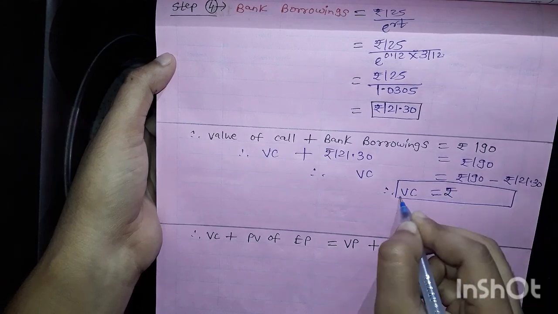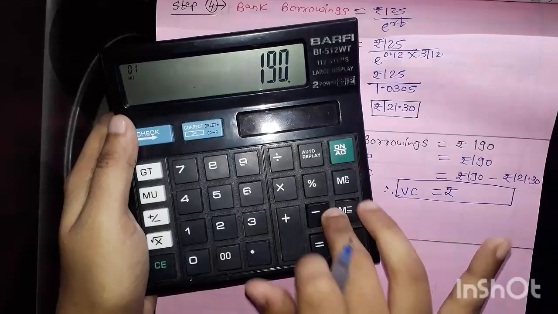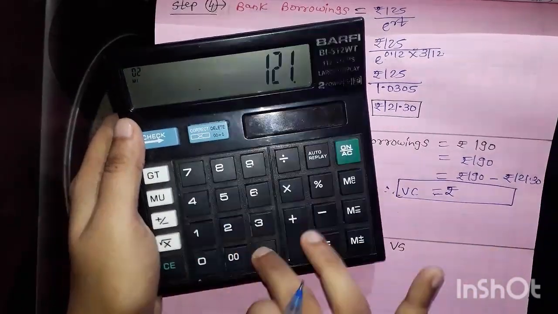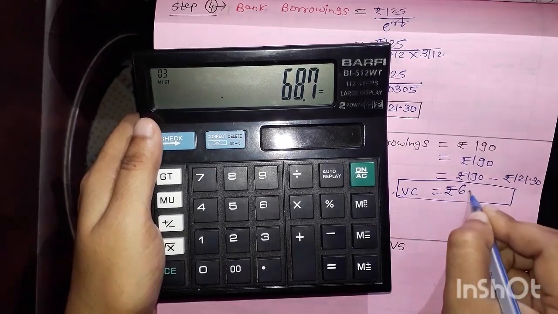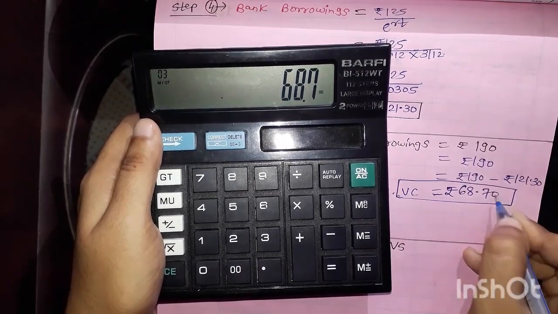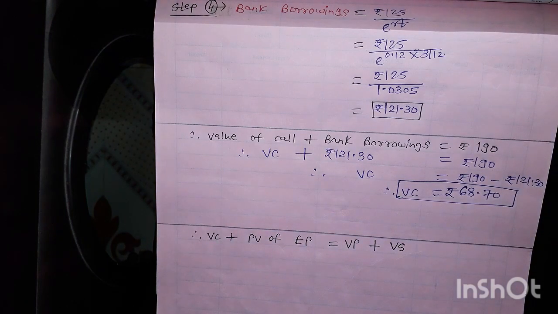I will get the value of the call option: 190 minus 121.30, I am getting 68.70.